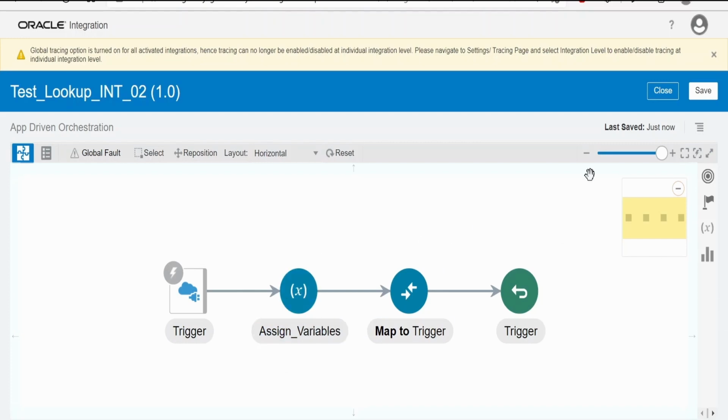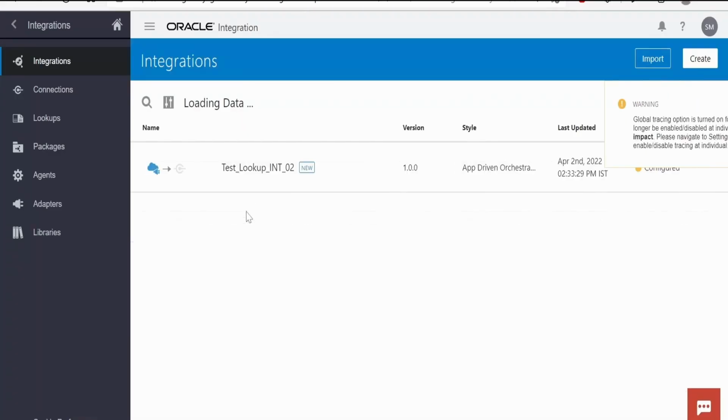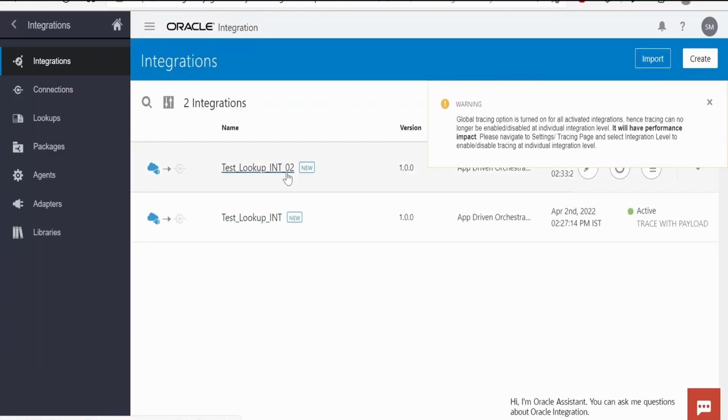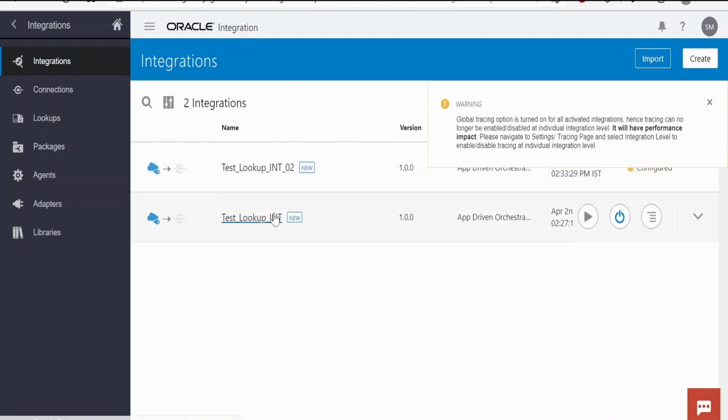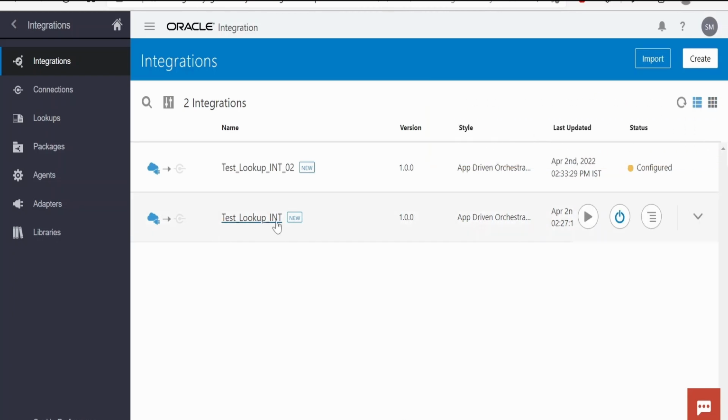So we don't have to build this again. So this we can use for some other use case, and this first integration we can use for some other use case. And also if something has to be modified, minor changes that we can do in this 02 flow, and this first integration will be intact, so that the already existing service consumers of these integrations will not face any difficulties if we do any changes.